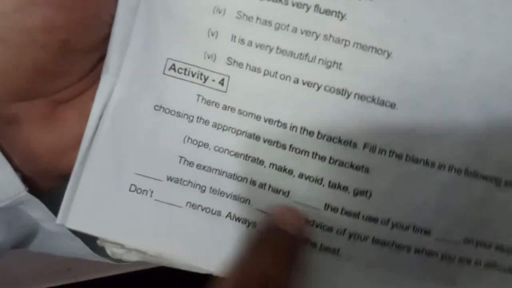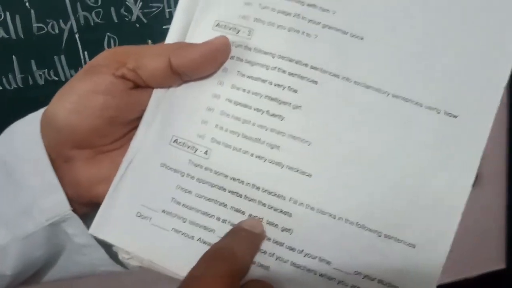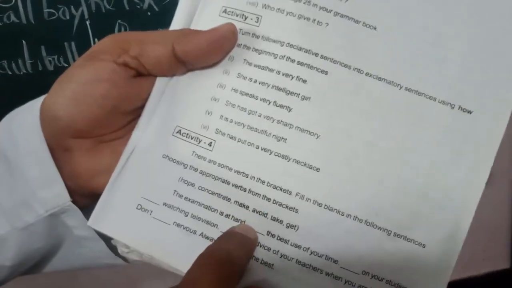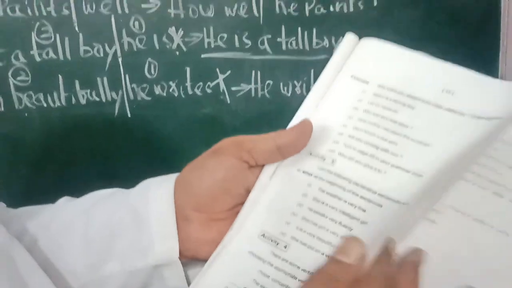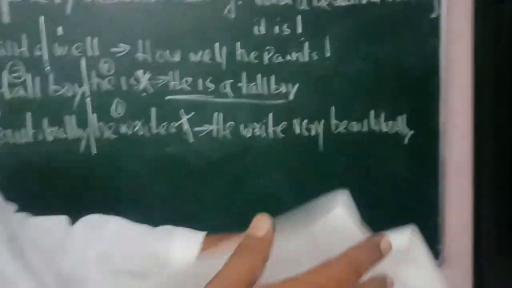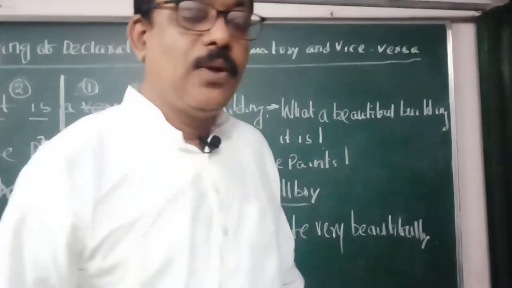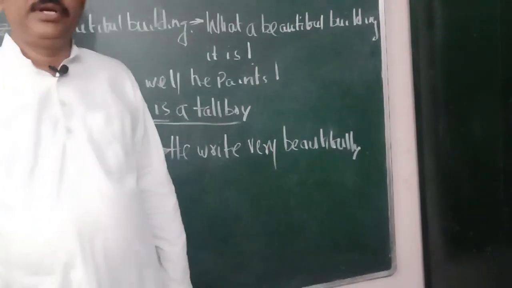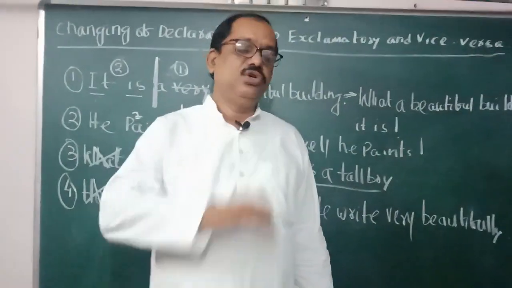So activity 4 is about imperative sentences. Only the first one is declarative, the others are imperative. While writing an imperative, if the sentence begins with a word, make the first letter of the word capital, then write the others small. Okay, do activities 3 and 4. After doing 3 and 4, I will give an extra activity on patterns of simple sentence. Write down that answer also.